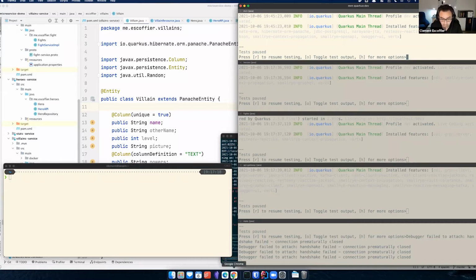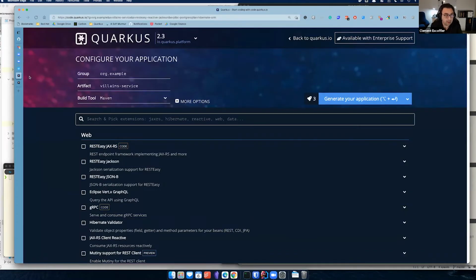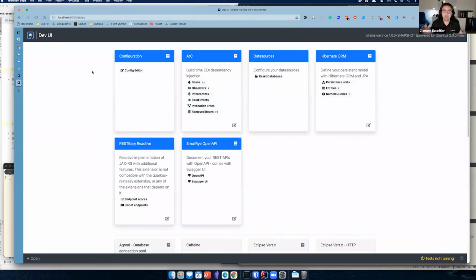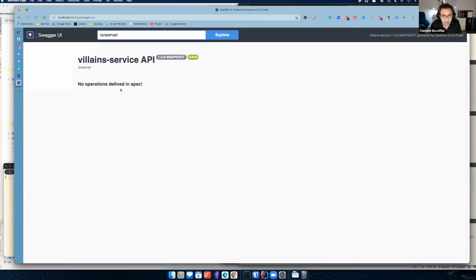So let's have a look at that. I will go there, and I need, oh, that's not the right one. I need to go to 9000. And this is the dev UI. This is your toolbox for your Quarkus application in dev mode. All extensions, or most of the extensions, have a widget that represents them. This is our dependency injection, that's our data sources, Hibernate, RESTEasy Reactive, and I also enabled Swagger UI. So if I go there, I can see my APIs, but hey, I didn't implement it.